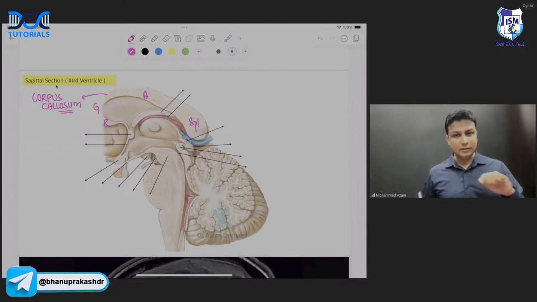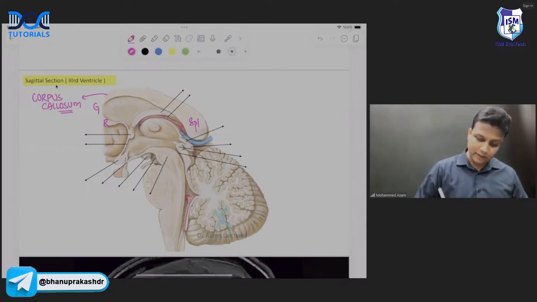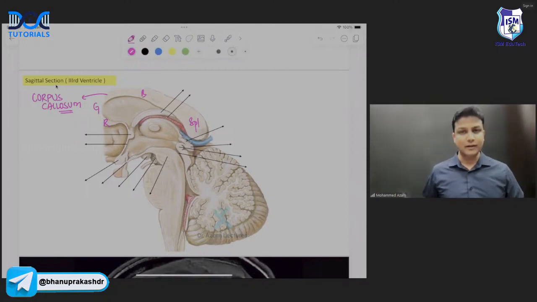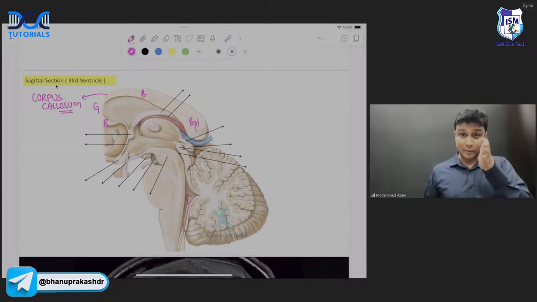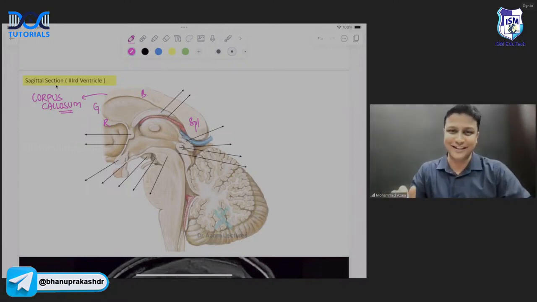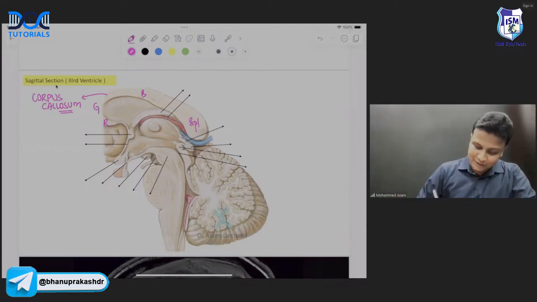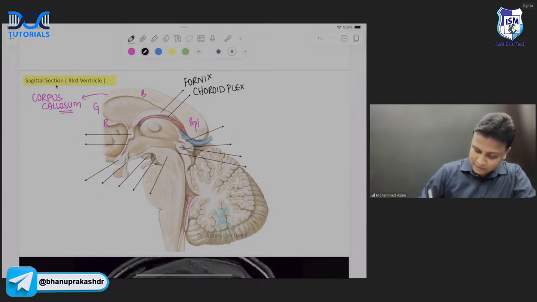Again, so there'll be rostrum and the genu. And then there will be a body. And finally, you'll be having the splenium. Okay. And now, just now I told you, below the corpus callosum, you're able to see that septum pellucidum here. And below that, the lower margin will be attached to the fornix there. So therefore, my dear doctors, this is fornix. And below the fornix, you'll be having the choroid plexus. This is the choroid plexus. And you can clearly observe here, this one will be the third ventricle.